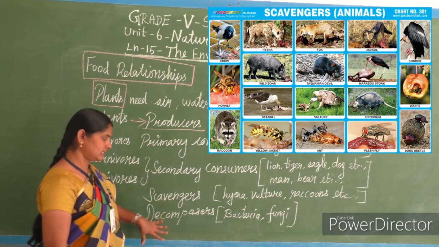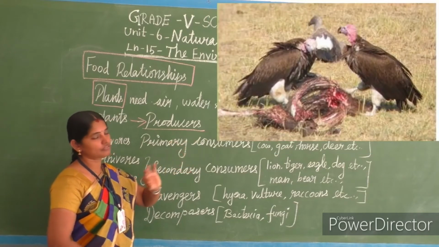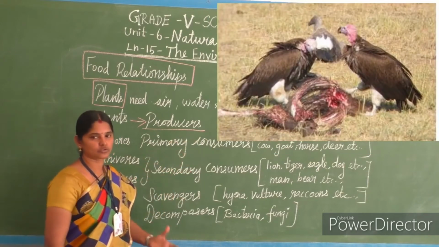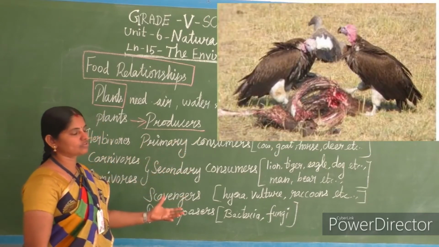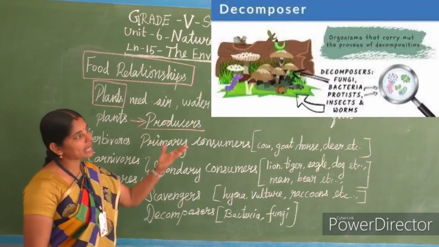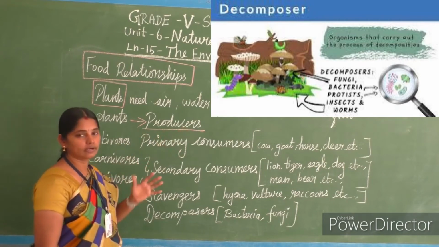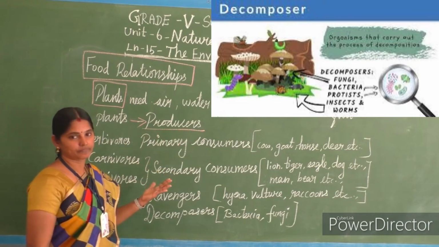So then, see, that scavenger also won't eat all the food completely. Some remainings are there. Those remains of dead animals and plants are left on the soil, isn't it?